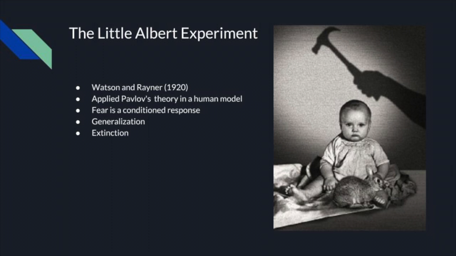Watson and Rayner had shown that classical conditioning could be used to create a phobia. A phobia is an irrational fear, for example, a fear that is out of proportion to the danger. Over the next few weeks and months, Little Albert was observed, and 10 days after conditioning, his fear of the rat was not as pronounced. This dying out of a learned response is called extinction.